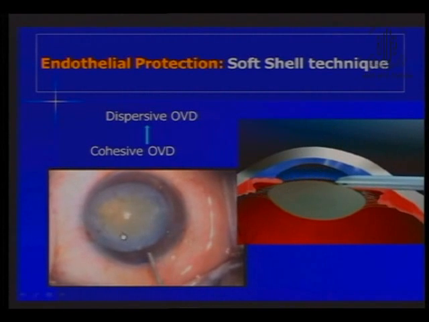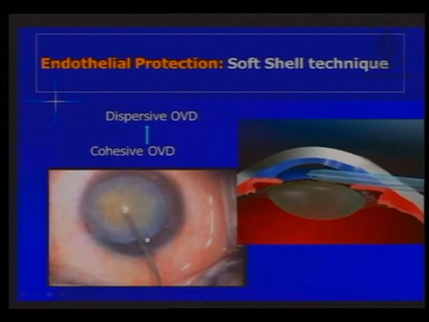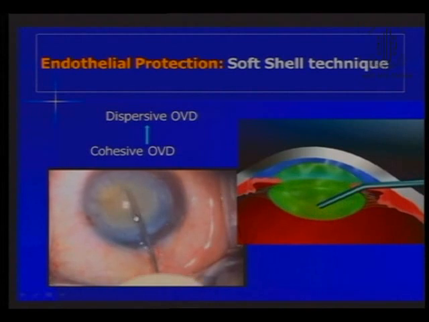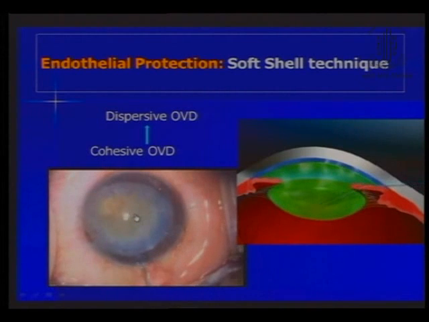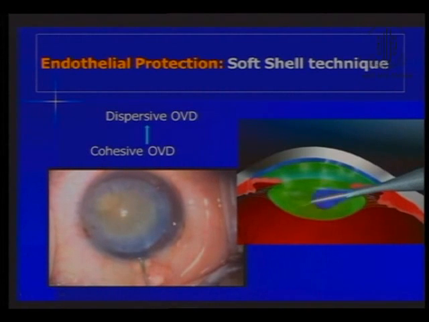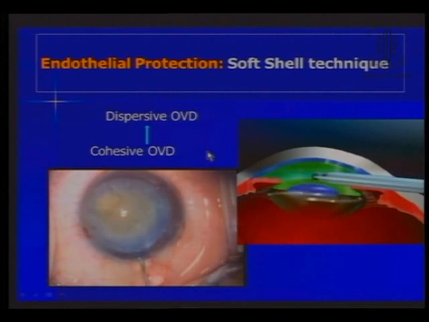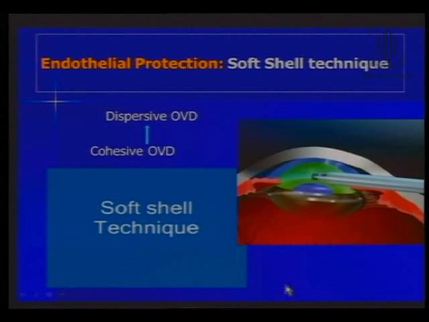Like we have injected the dispersive first, then inject a cohesive viscoelastic underneath that will push the viscoelastic towards the endothelium, and this cohesive viscoelastic will maintain the space during your phaco. I think this goes a long way in terms of protection of the endothelium, not only in a compromised endothelial condition, but in difficult situations like very supra-hard cataract, small pupil, shallow chamber.